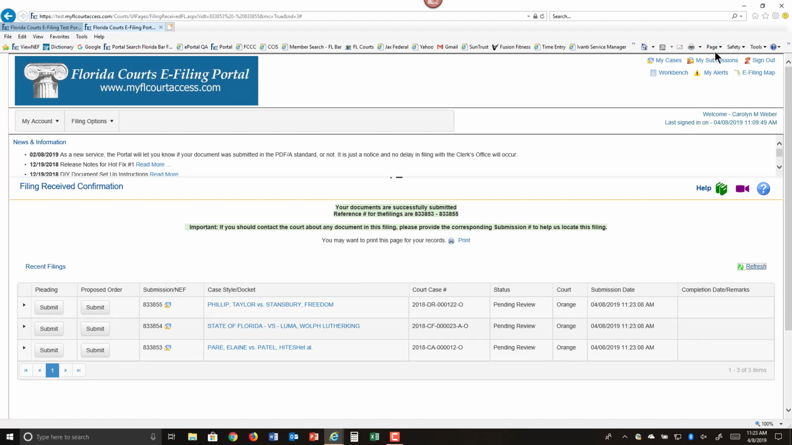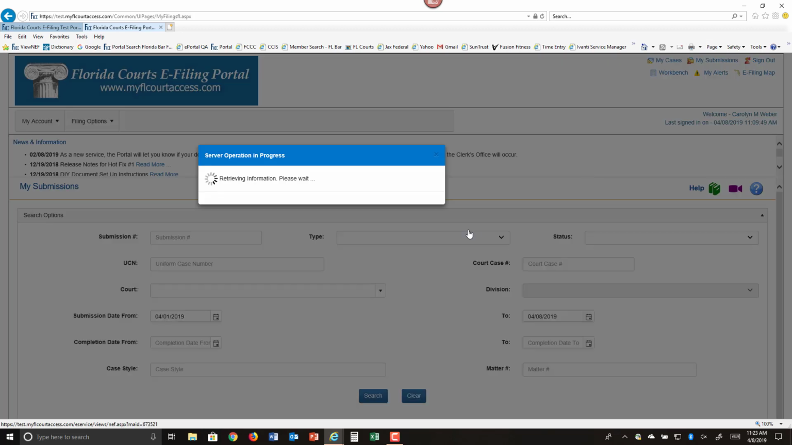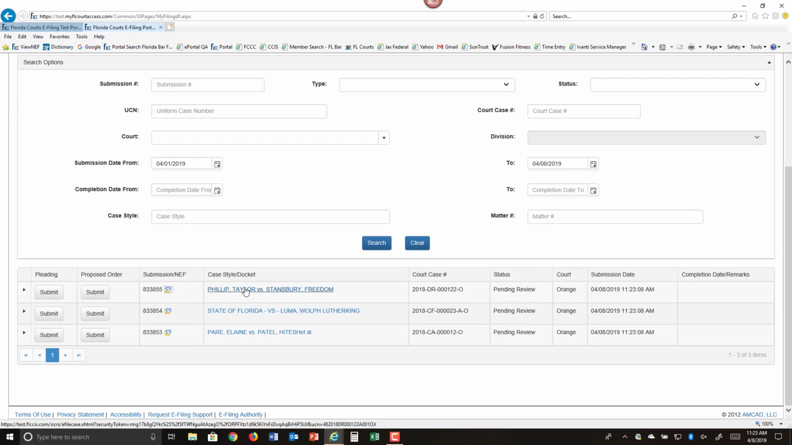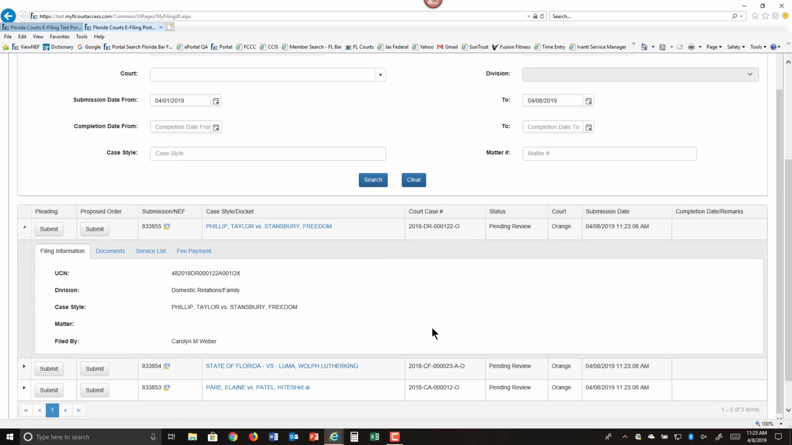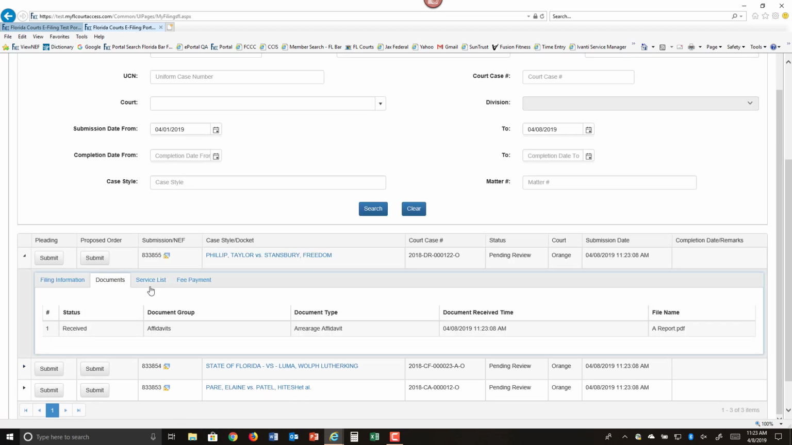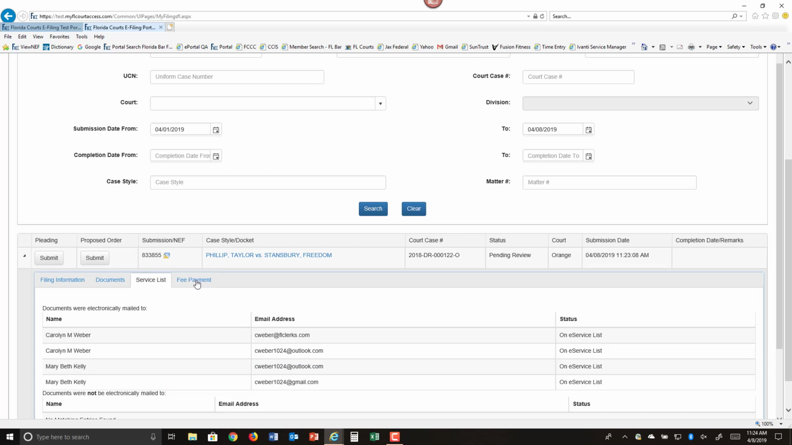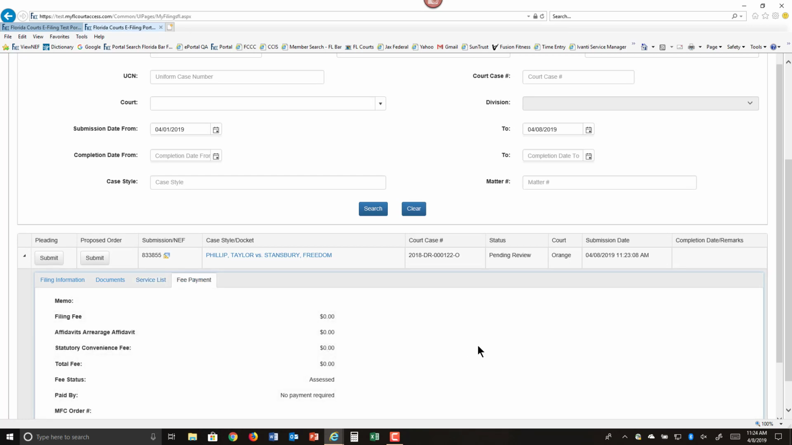And again, if you go to your My Submissions page, it will also be listed, each submission individually listed, which gives you a link to all of the information that you have provided, as well as the documents and the service list. And if there was a fee payment, it would show you that.